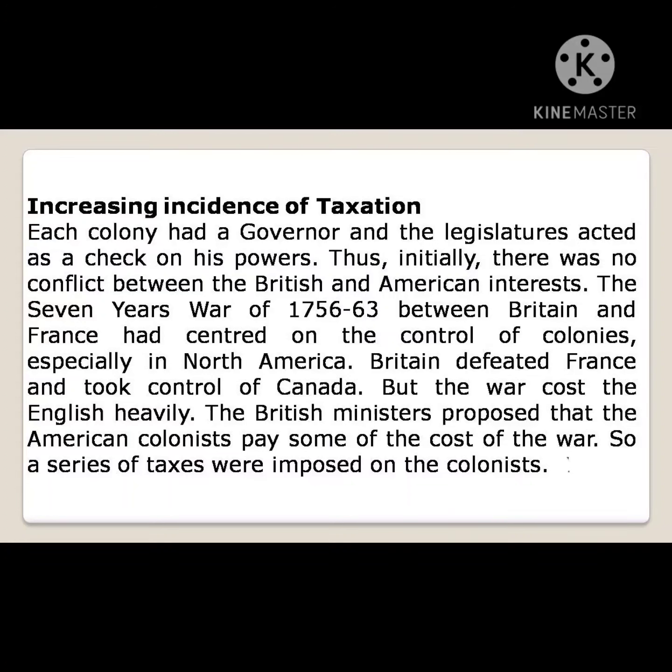Britain defeated France, and took control of Canada. But the war cost the English heavily. So the British ministers proposed that the American colonists pay some of the cost of the war. So a series of taxes were imposed on the colonies.